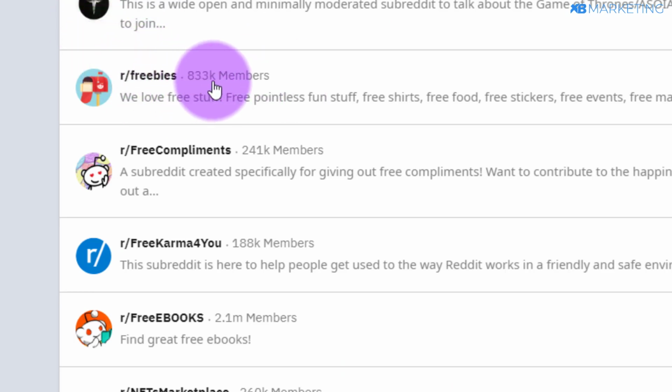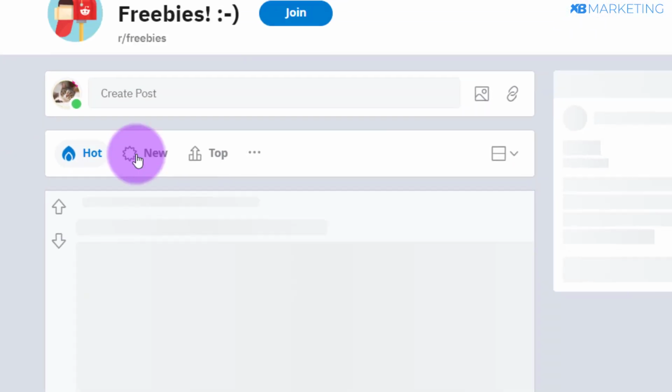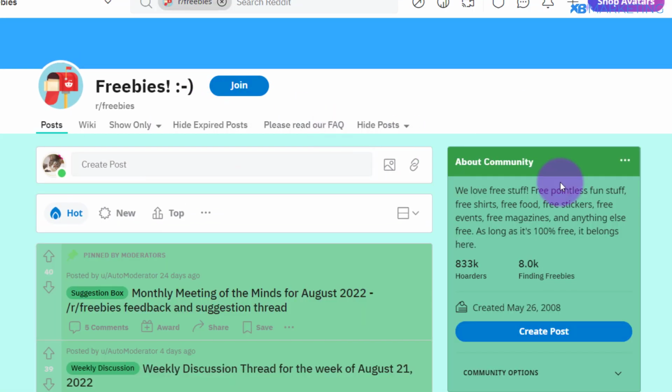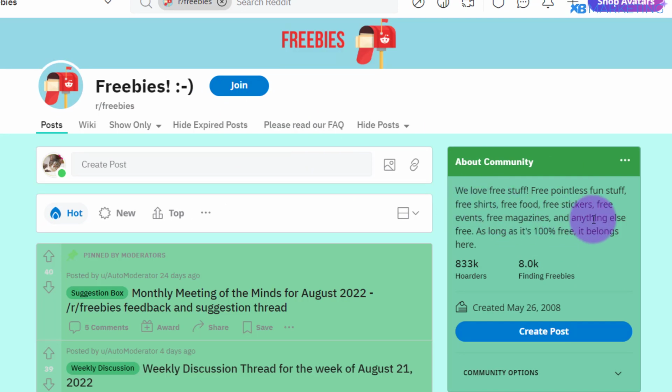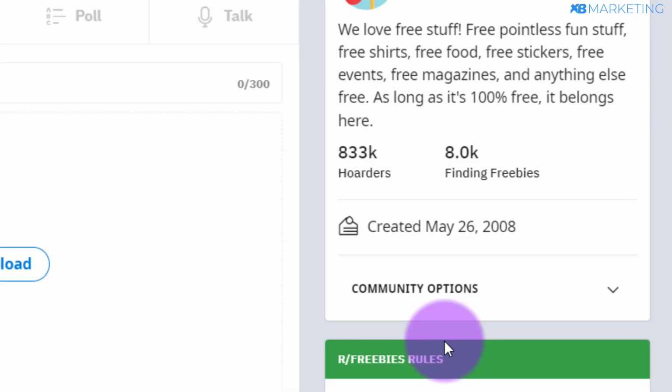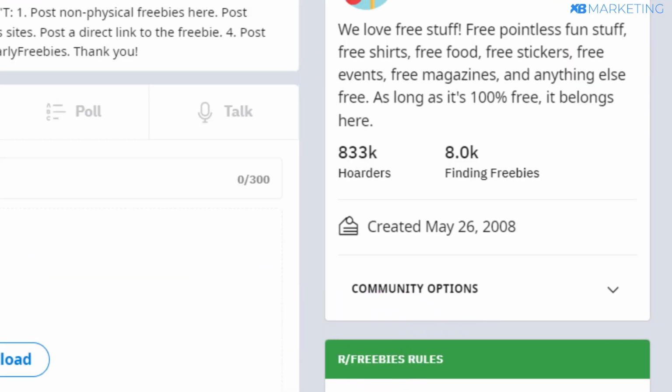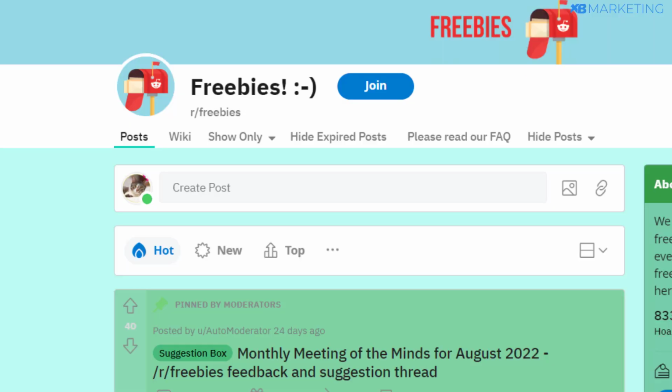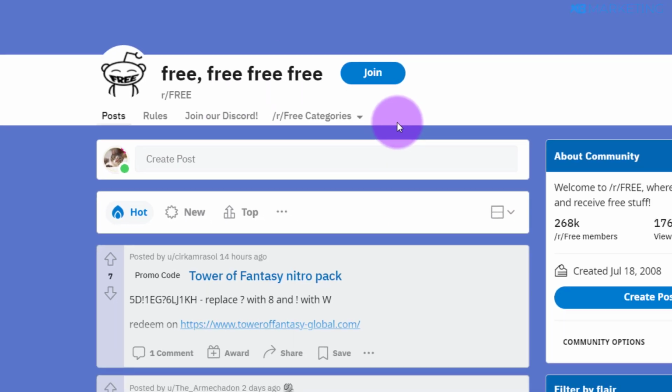You can see they have over 800,000 members on this subreddit. So basically you want to repeat the same thing on this subreddit. You can see right here, they give away anything for free and they give away free stuff on this subreddit as well. You can see over 833,000 members, and you can see they currently have 8,000 people online right now. So you want to basically click on create right here again. So you can basically repeat the same thing as you did on this subreddit right here.